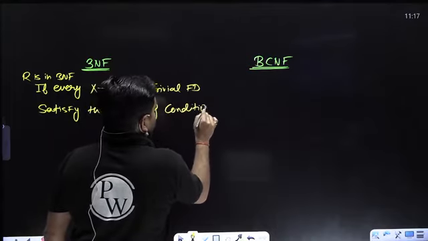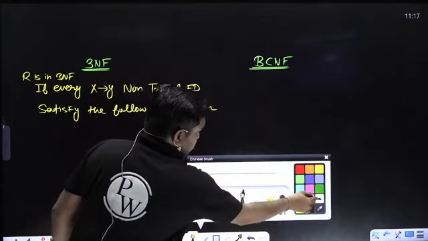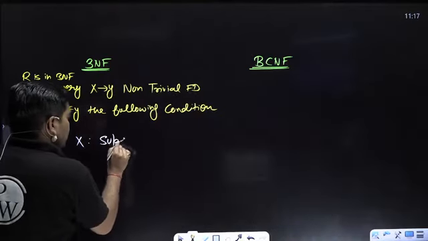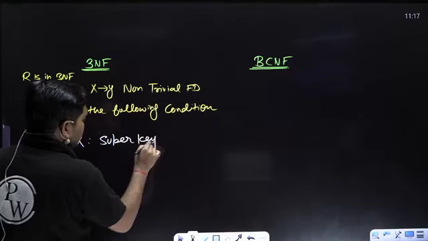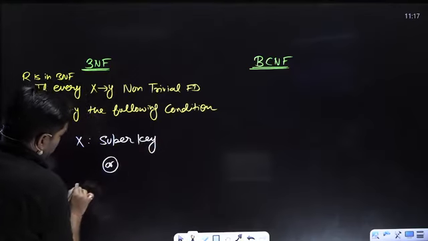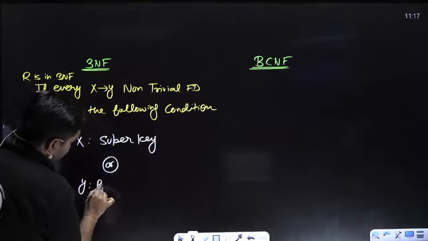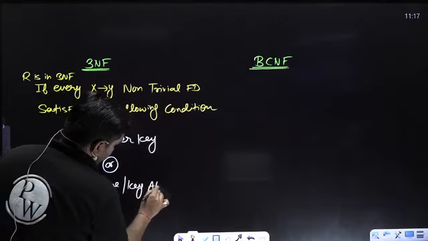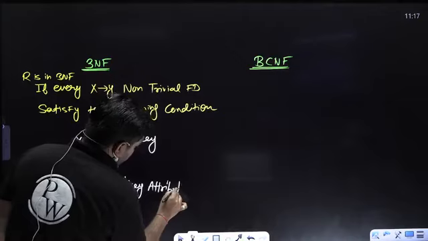And what is the condition? Either X is a super key, or Y is a prime or key attribute.